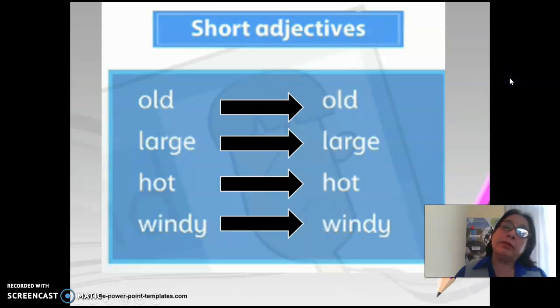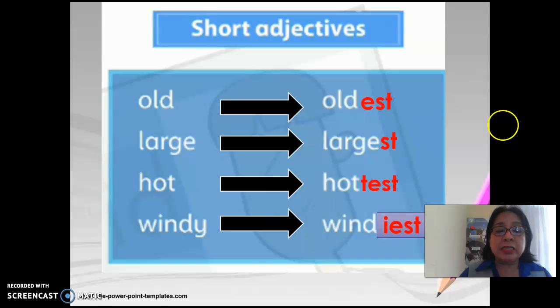Remember, the adjectives are superlative and these are short adjectives and we will add an ending, est. For example, old, oldest, large, largest, hot, hottest, windy, windiest. In the last adjective windy, we change the Y for I and add IST, okay? Because it finishes in Y.